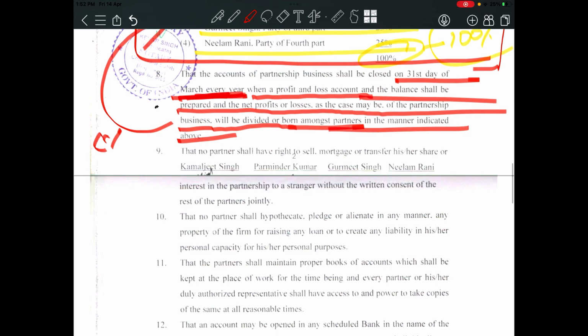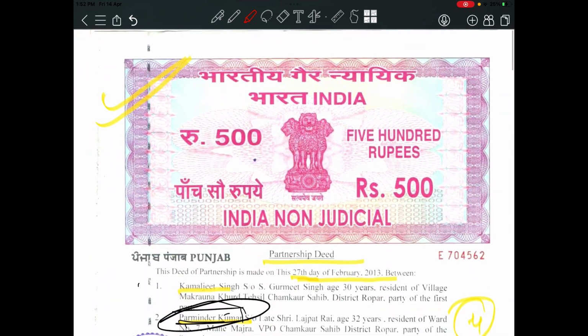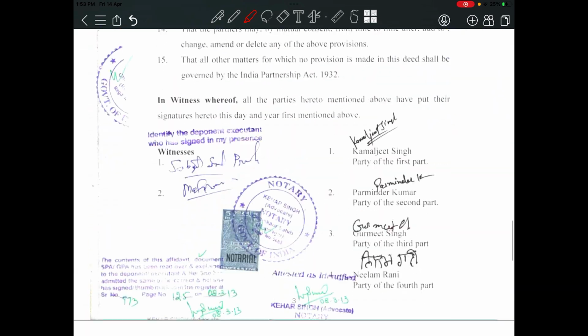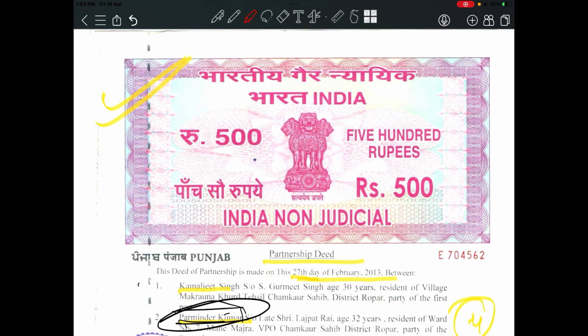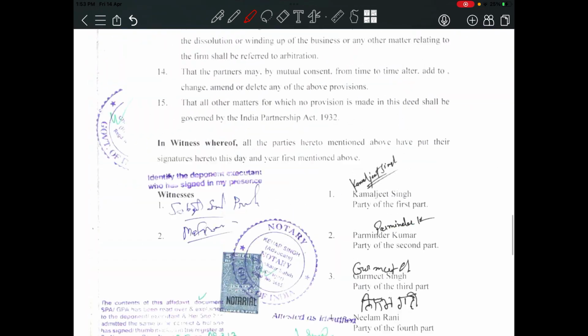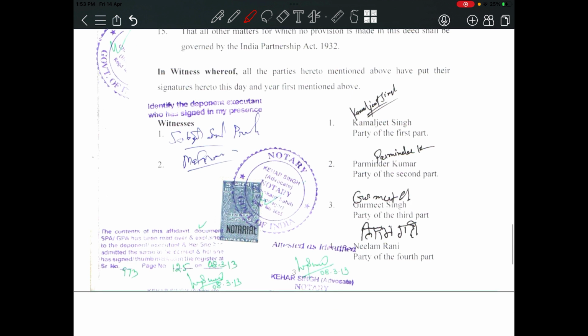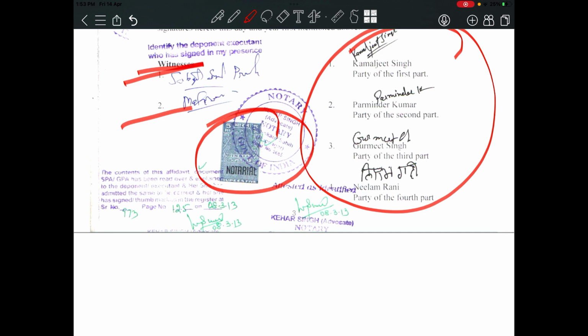So I hope you have a clear concept, a clear knowledge of how a partnership deed looks. This is a legal document, and it is on stamp paper. This legal document will be framed by the partnership firm, and all the partners will sign the partnership deed. There will be two witnesses, and this partnership deed will be notarized.